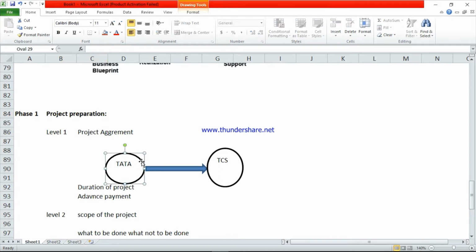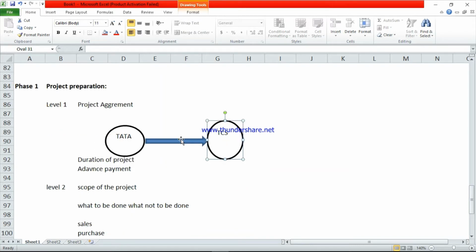So Tata company and TCS company both will do one agreement. This agreement contains the duration of the project and the payment terms. Duration of the project means, suppose TCS accepted to implement the SAP project in 1 year. So 1 year. If TCS fails to implement the project, the Tata Group company can reduce the amount.